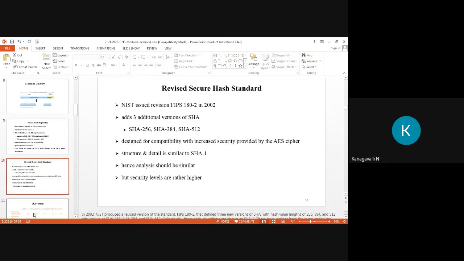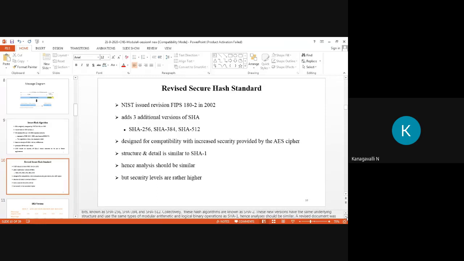NIST produced a revised version of the standard in the year 2002. That FIPS is the next version, 180-2, right? It defined three versions of SHA having hash value lengths of 256, 384, and 512 bits.